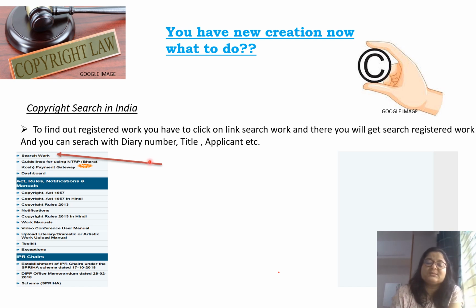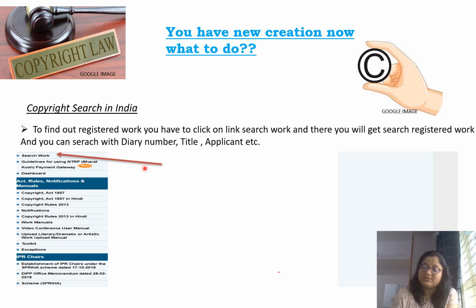Now I will explain what the diary number or ROC number is. Whenever any work is registered or goes for application, that work gets some ROC number, or you can say diary number. When we apply for a patent, we get a patent application number, or when we apply for a trademark, we get a trademark application number. Like that, here we will get the diary number.